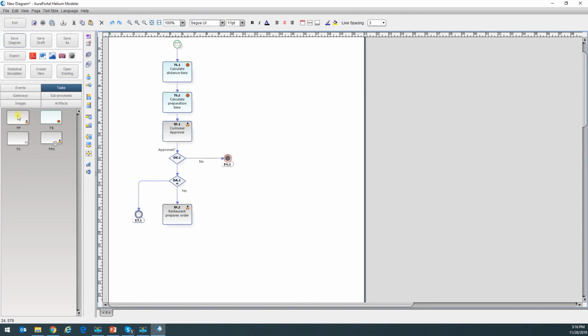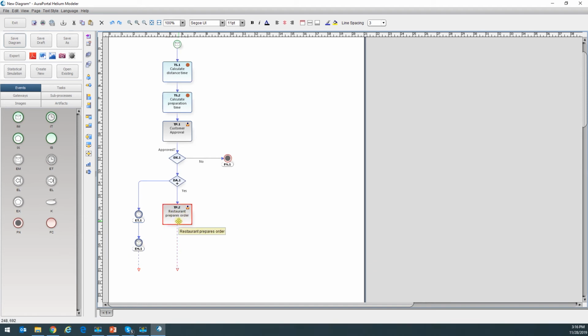So we already mentioned earlier, tasks are for things you must do, and we can always add an intermediate event if we want to just enable something, a space, a link, or something in the application so that we can input data. But the problem here is it says if we decide to cancel the order, this task here has to disappear. The restaurant can't continue preparing the order. Okay, and since I cannot do it here in the main diagram, I'm going to have to look for a different way of solving this.